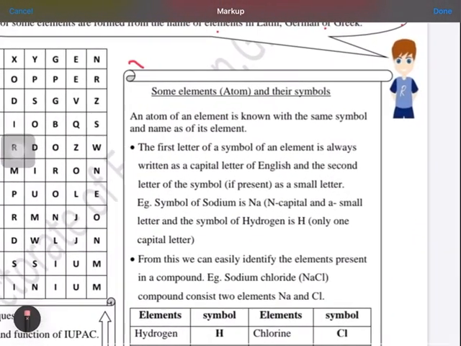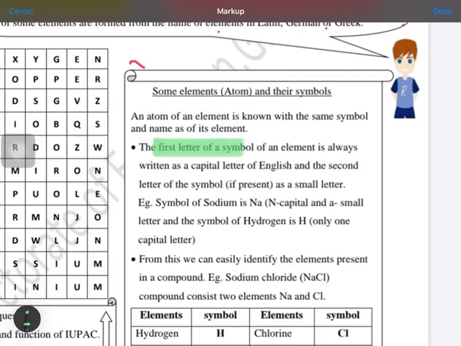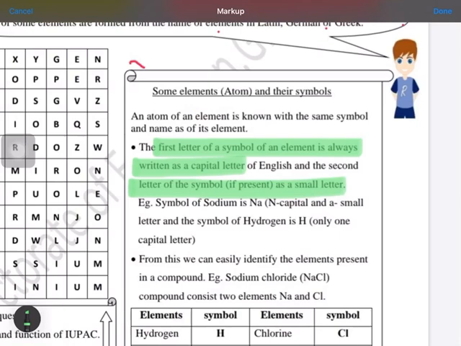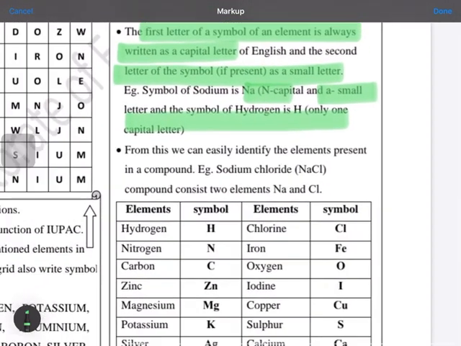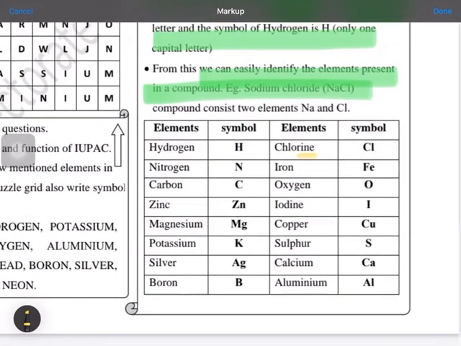What are the different rules which are followed for symbols? The first letter of the symbol of an element is always written as a capital letter, and the second letter should be a small letter. This is the condition for elements whose symbol has two letters. The first should be capital and the other small, and if it is a single letter, then it will be capital only. This writing helps us to easily identify the elements present in a compound. If we write sodium chloride, it's very tough, but if we write NaCl, we can say that sodium and chlorine are there. On this basis, different elements have been given different symbols, like hydrogen is given